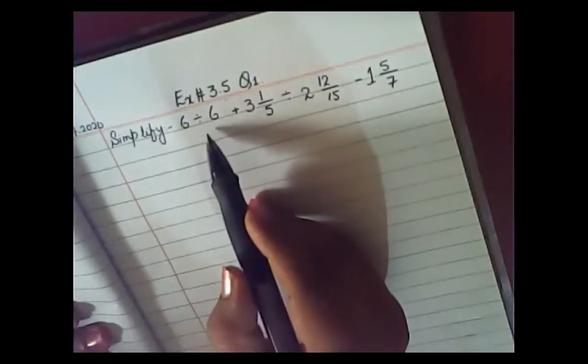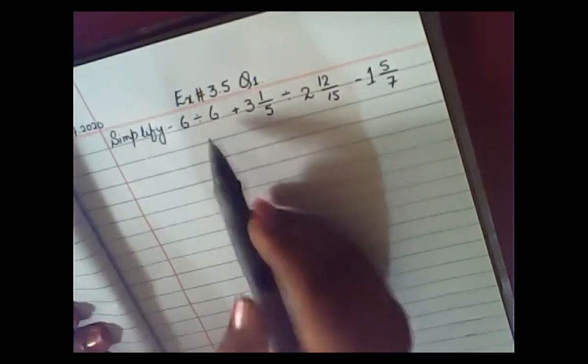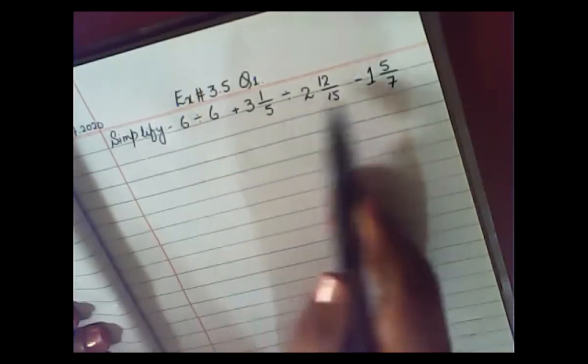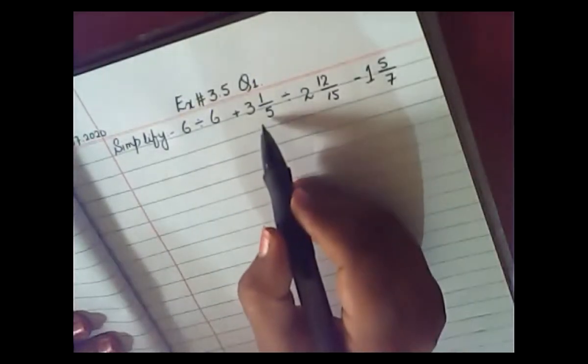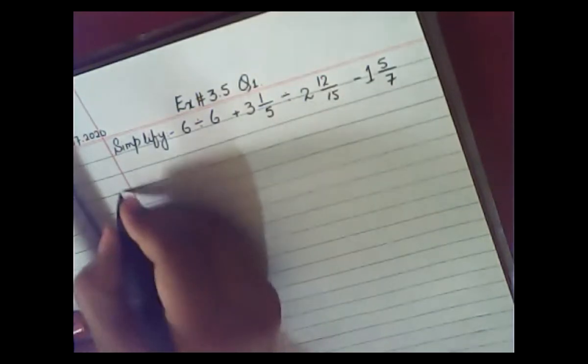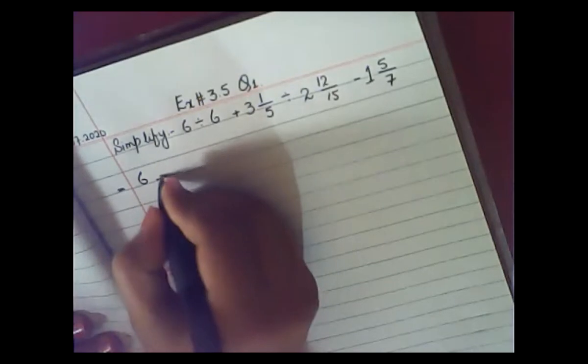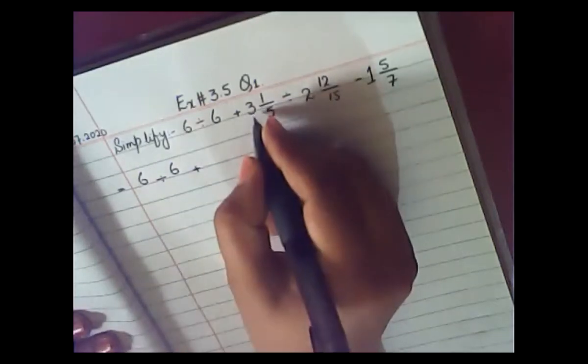Now look here. What you have to do here, again, you have mixed operations. Here you have different mixed operations. Here you have division, addition, division, and subtraction. First of all, you have improper mixed fractions here. So you will convert these mixed fractions into improper fractions, keeping your operations the same. Okay. Now 5 threes are 15.